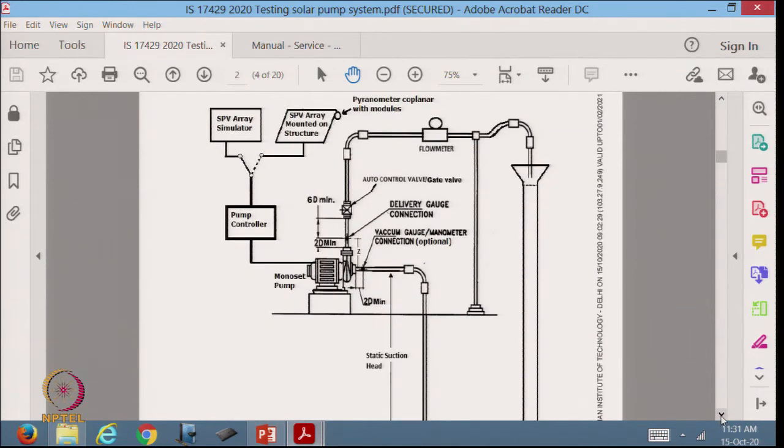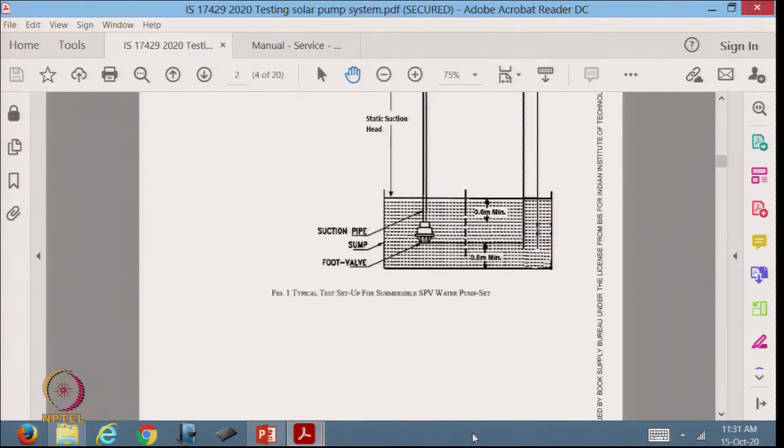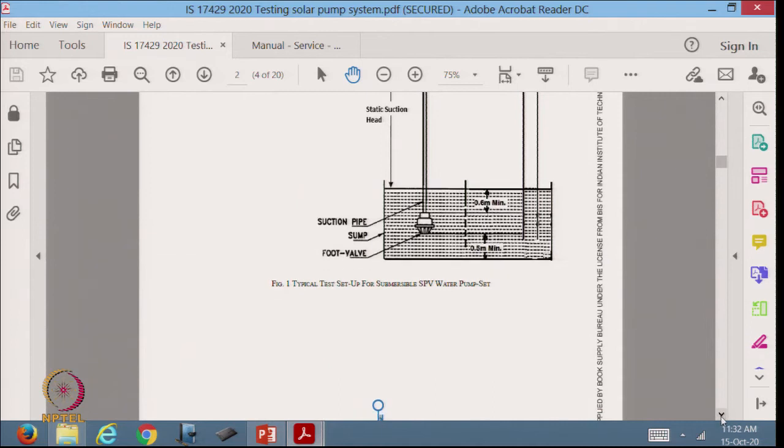There is a sketch which says that right here in the middle we have the pump controller, solar photovoltaic array, the structure, and here it picks up water from a tank below the pump, pumps it through some instrument, there is a flow meter, and dumps it back into the tank. So, it has given us some broad guidelines that this distance should be 0.6 meters, this should be 0.5 meters, and what should be the size of the pipe. Some of those are given there, the rest we have to decide. But that is the general idea of how to make the setup.